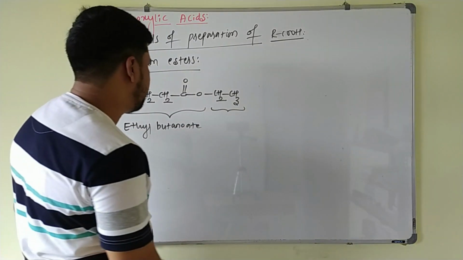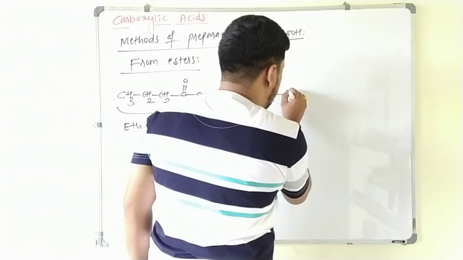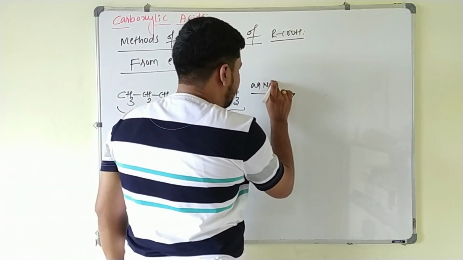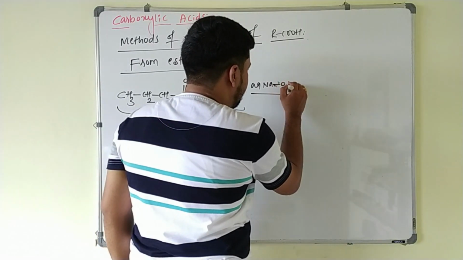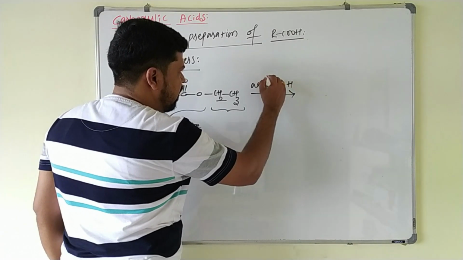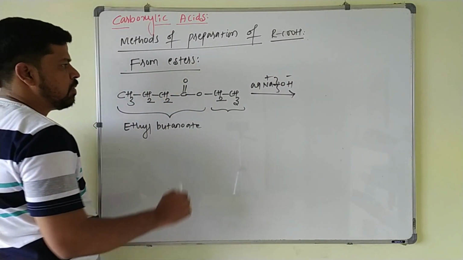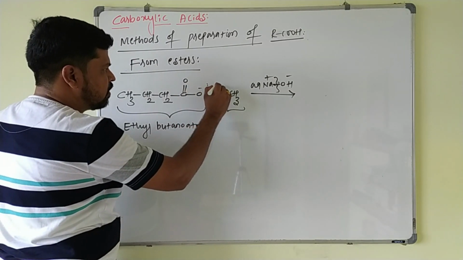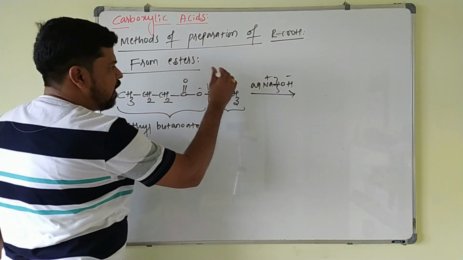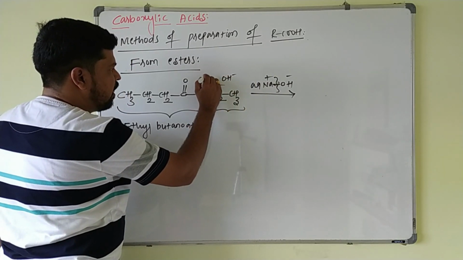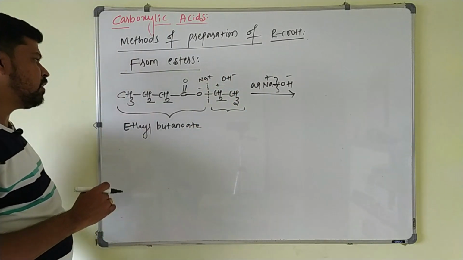This ethyl butanoate on alkaline hydrolysis, on treating with aqueous NaOH, so here this will be Na plus and OH minus, you break this carbon oxygen bond, this is negative part and this will be positive part. Here you add OH minus and this side you add Na plus here.